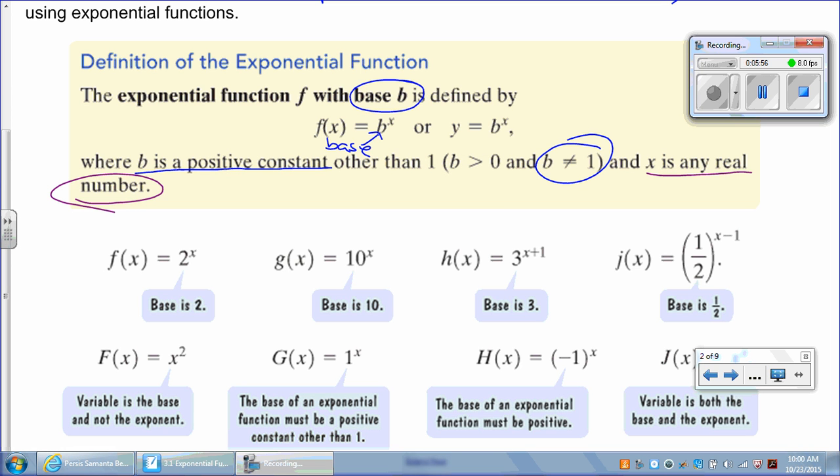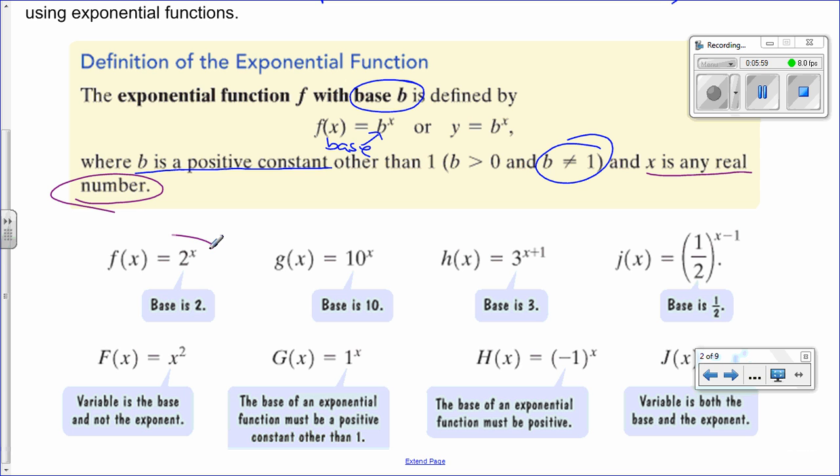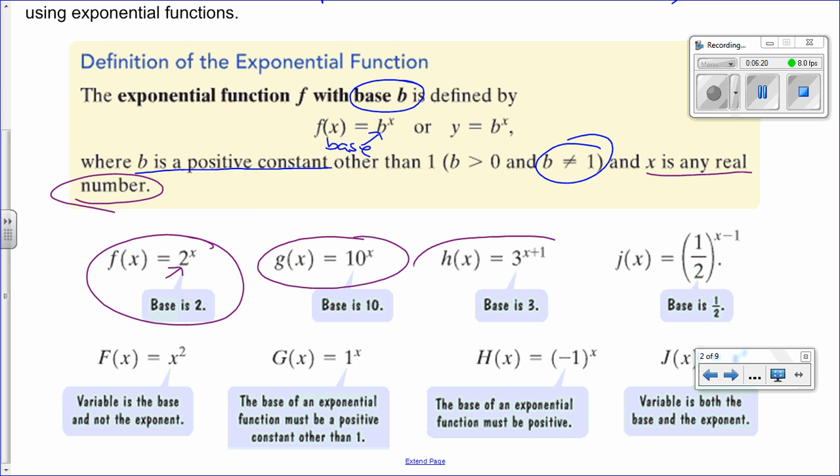The first one on the top row, we have 2 to the power x. That is exponential, and the base is equal to 2, and x is the variable, that is the exponent. The next one, g of x, we have 10 to the power x, so the base is 10, and x is the exponent, that is the variable. Next one, h of x, we have 3, that is the base, so it is a positive number, and the variable is inside the exponent, and of course we have an x plus 1. That will be something like a horizontal translation. Would you guys say it will be shifted to the right or to the left? To the left.